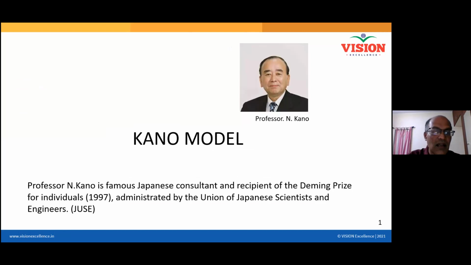So the Kano model was developed by Professor Dr. N. Kano. He was a Japanese consultant and a Deming Prize winner. He developed this particular model, I think, in 1984. So let us see how this model works. Actually, it is not a mathematical model. It's rather a conceptual kind of model.